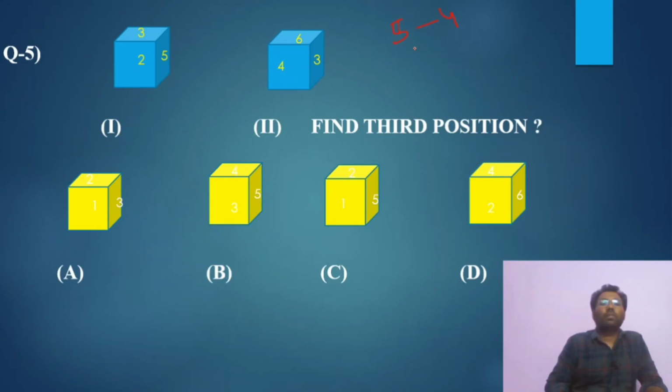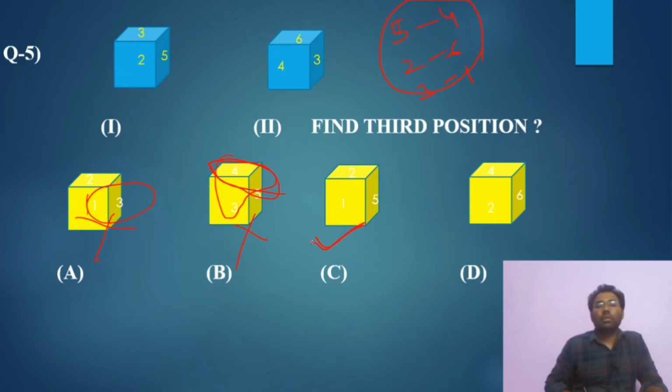Five, 4, 2, 6, 3, 1. This is the solution. So check 1, 3 opposite, cancel. 4, 5, 4, 5, 4, 5, cancel. 1, 2, 5, 1, 2, 5.